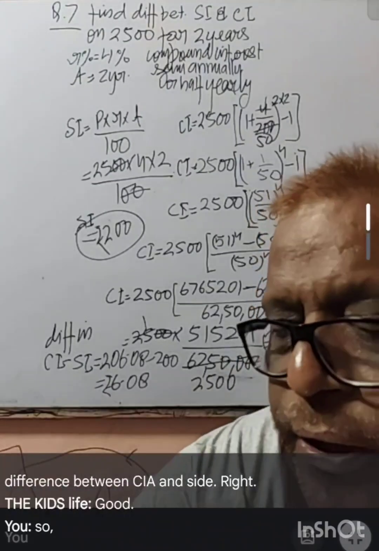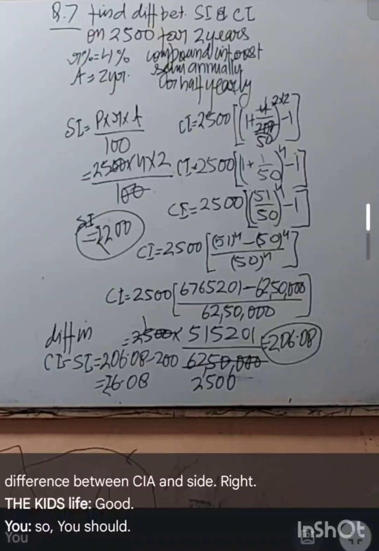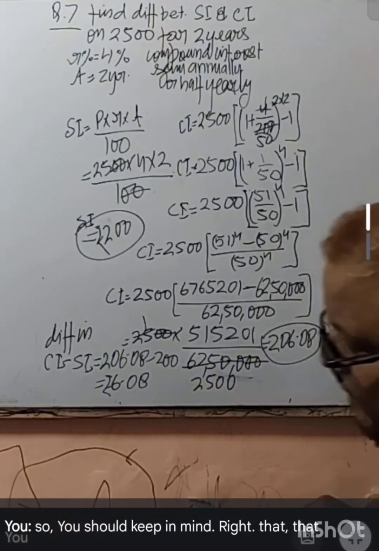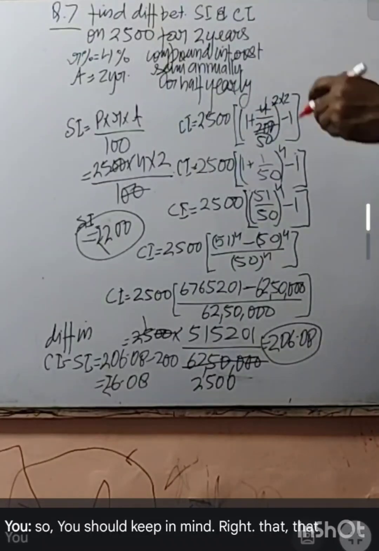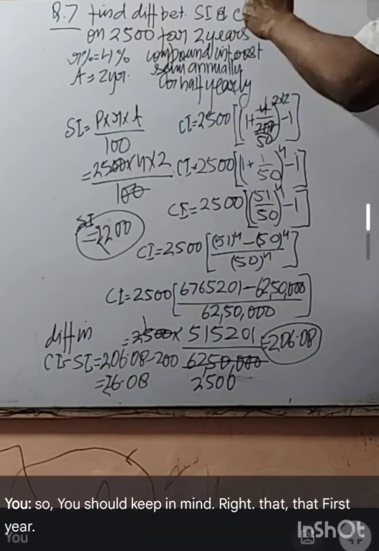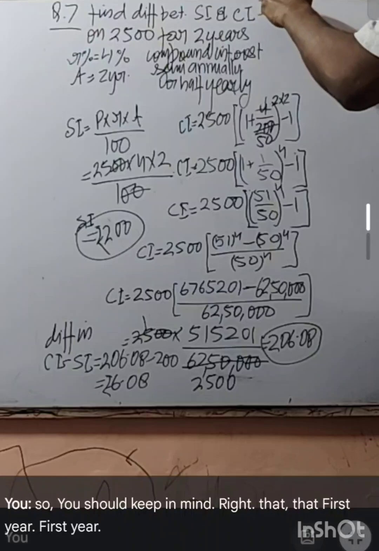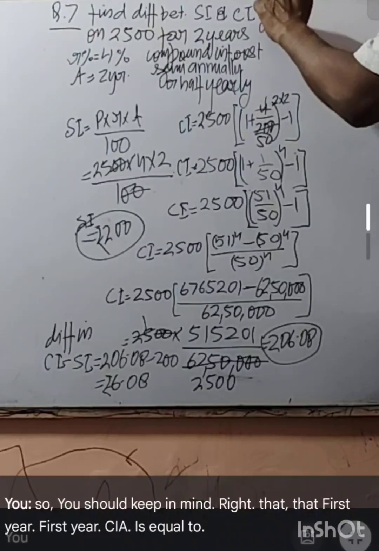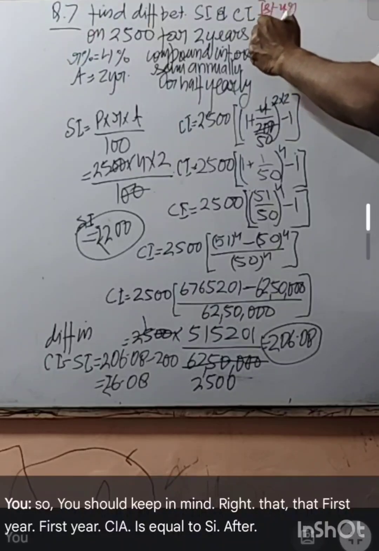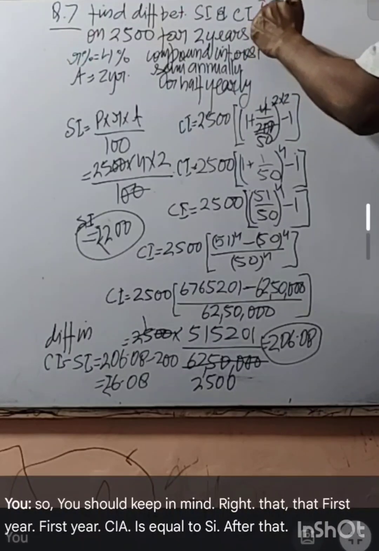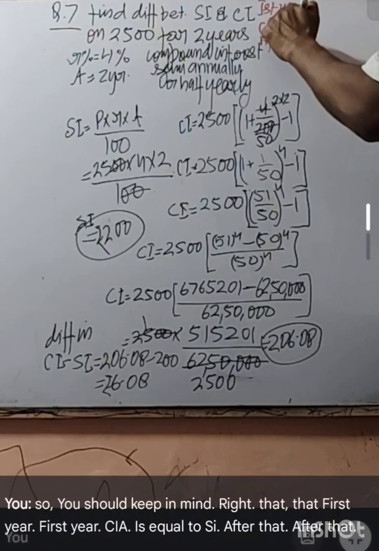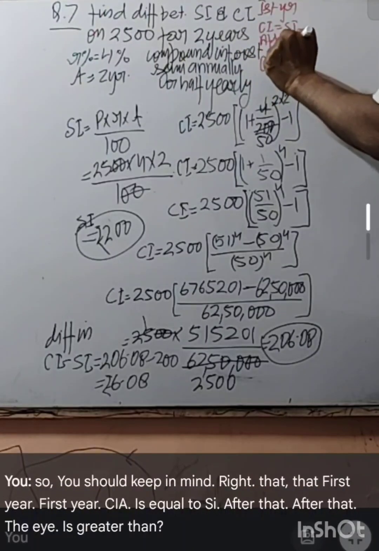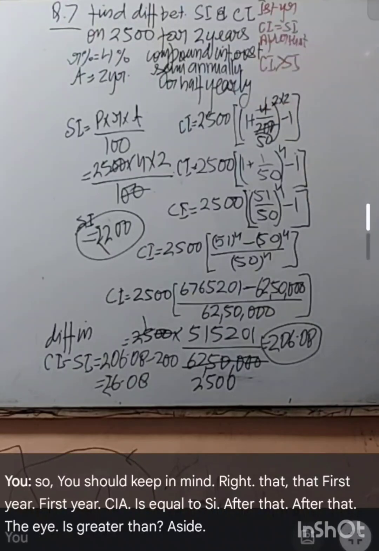So you should keep in mind that for the first year CI is equal to SI. After that CI is greater than SI.